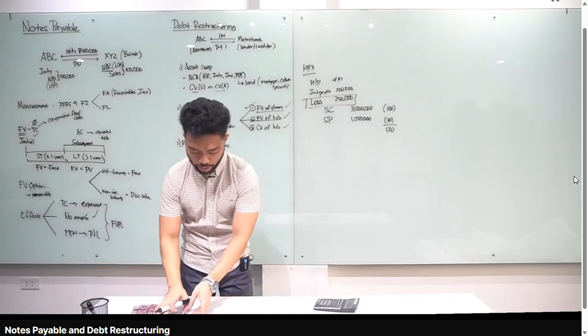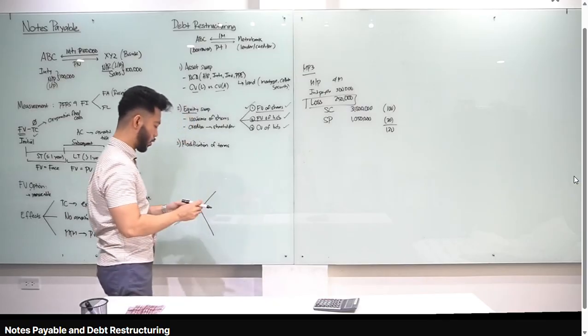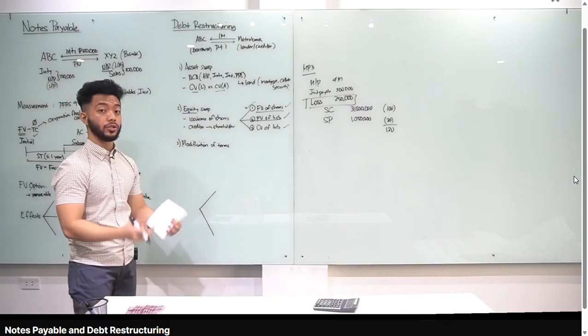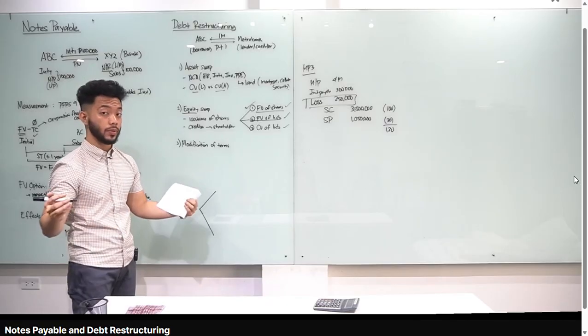Ayan. So we're done with asset swap, equity swap. Let's now go to modification of terms. So when you say modification of terms, basically class, nire-restructure natin yung terms of the loan. Ano ba yung terms of the loan? Pag sinabing terms, yan yung interest rate, yan yung maturity, yan yung principal, and so on and so forth.